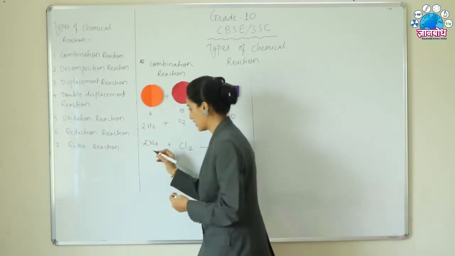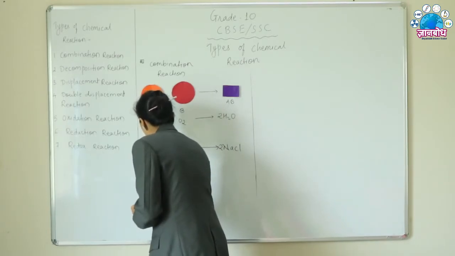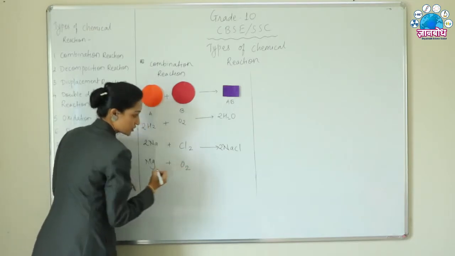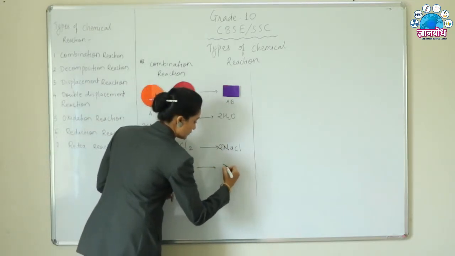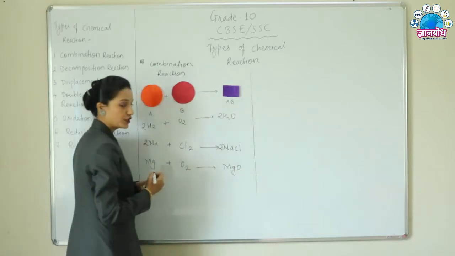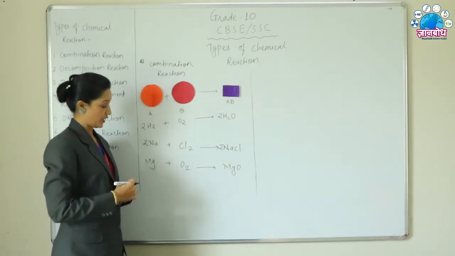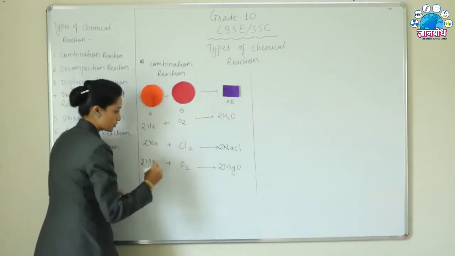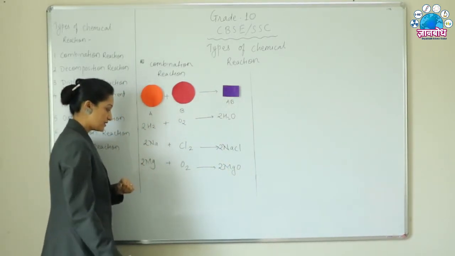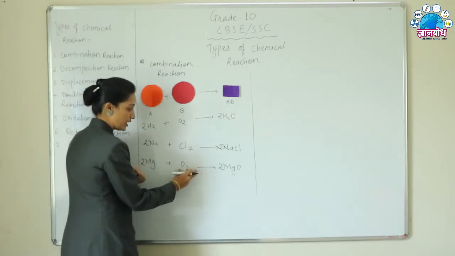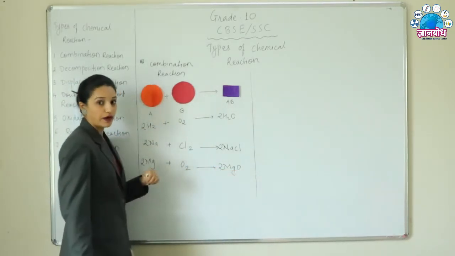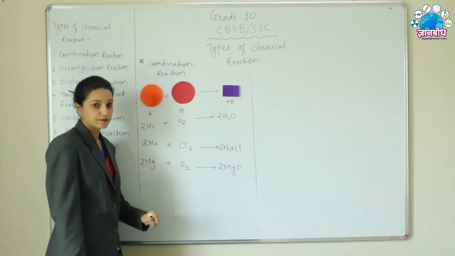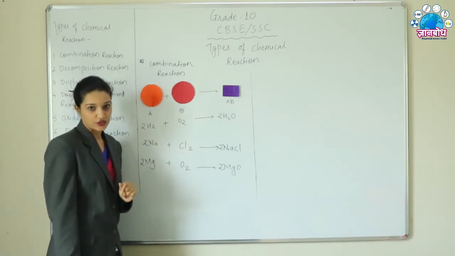Let's take another example. For example, magnesium reacts with oxygen and gives MgO, that is magnesium oxide. Now here also we need to balance the chemical equation. Write 2 here. So now this chemical equation is balanced. Again A plus B gives only one compound, and this type of reaction is called a combination reaction.